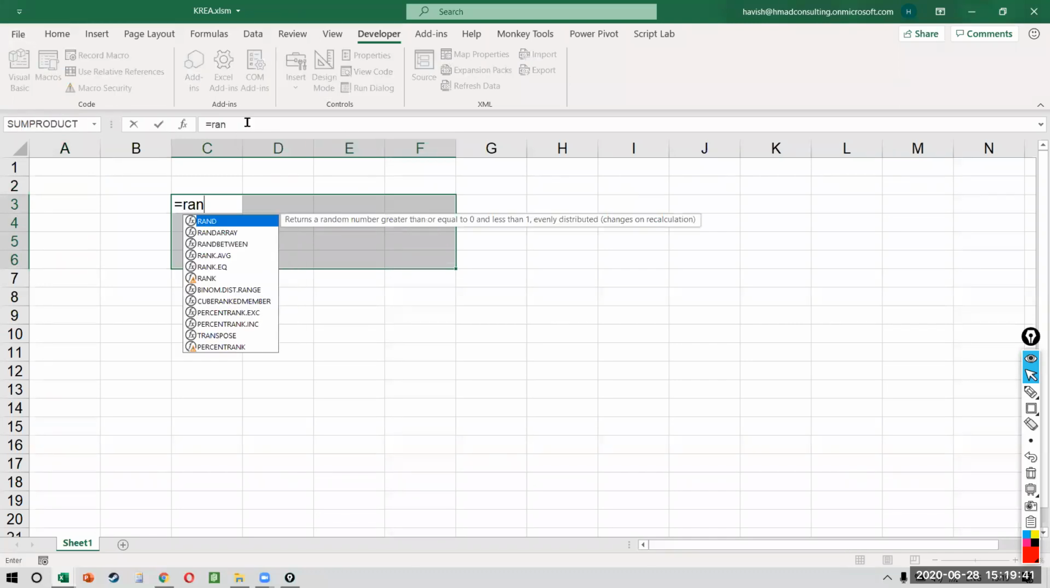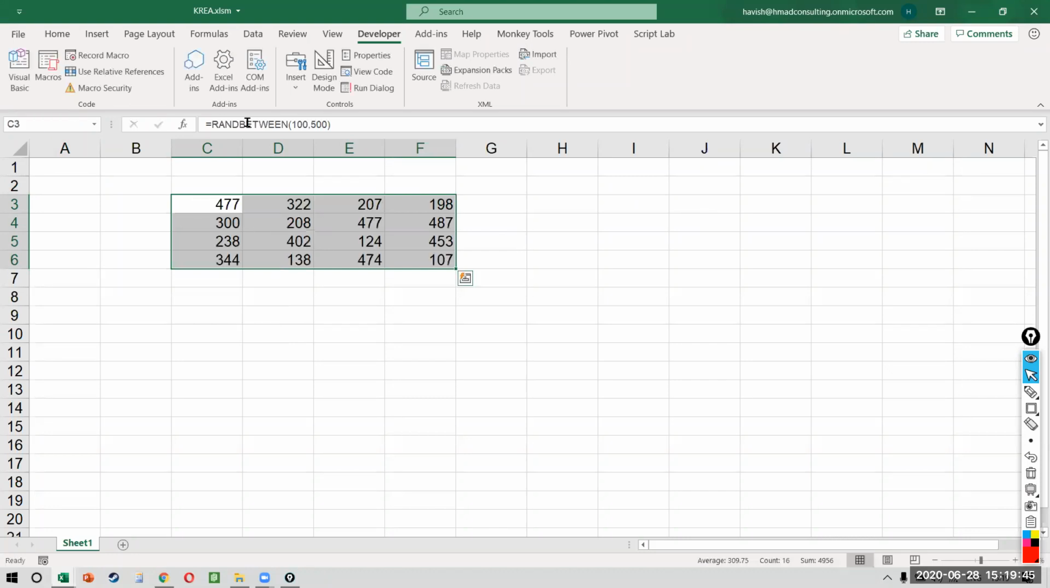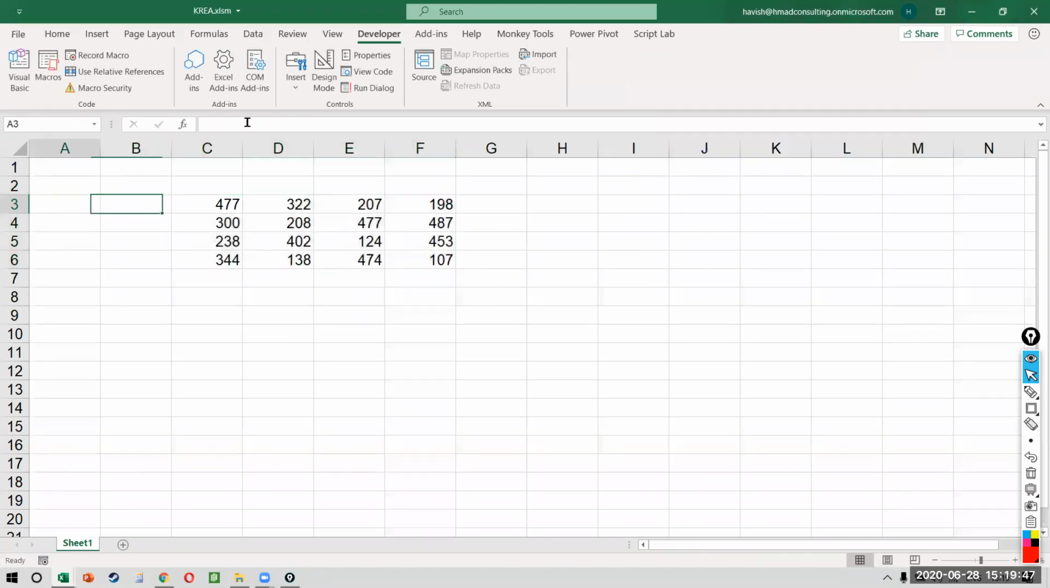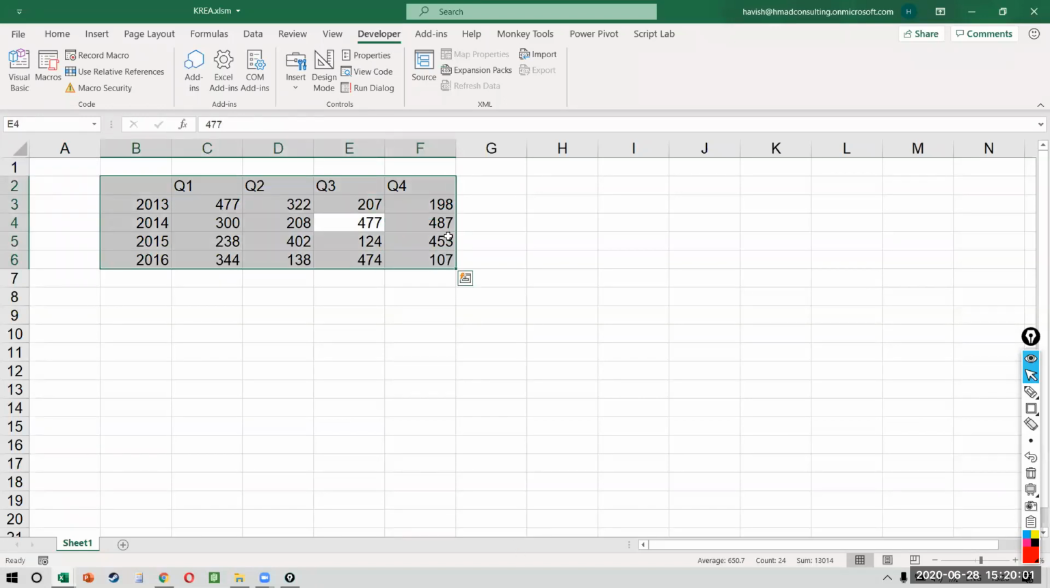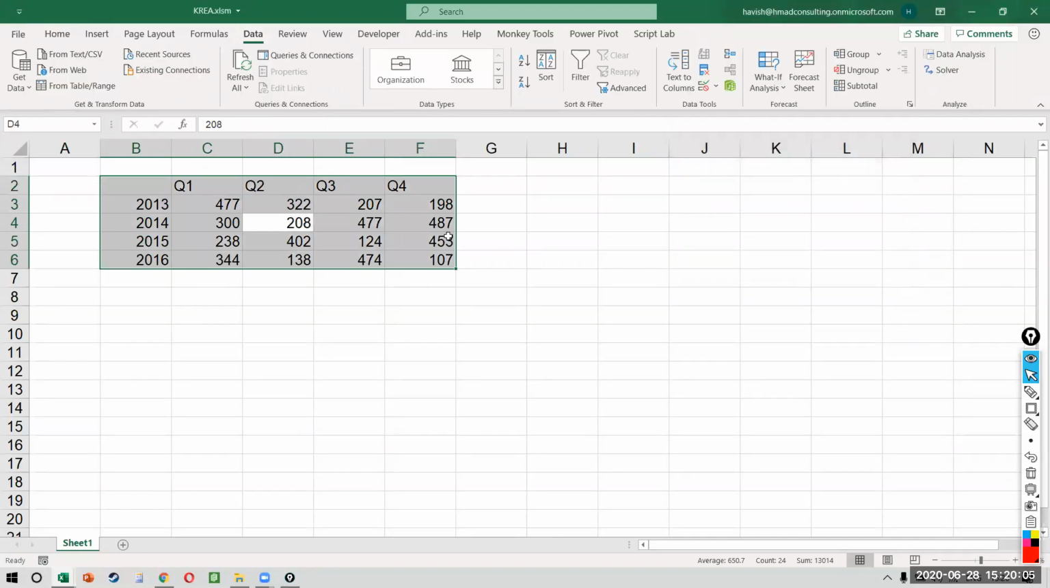I have some numbers between 100 and 500. And I want to highlight, let's say this is 2013, 14, 15, and 16. And here it is Q1, Q2, Q3, Q4. What do I want? I want to highlight the top 3 numbers.